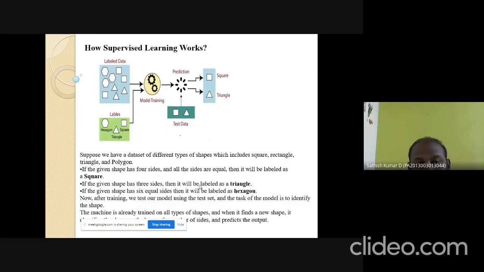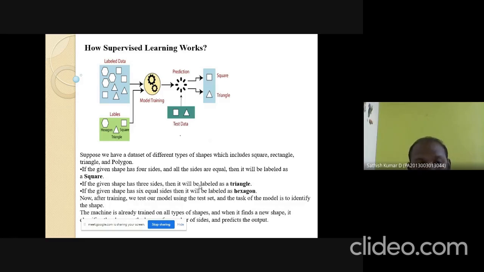Next, how supervised learning works. Here, we are going to give the labels to the model training. Labeling means here the hexagon shapes, square shapes, and triangle shapes are classified based on the properties of the shapes. For example, if the given shape has four sides and all the sides are equal, then it will be considered a square. If the given shape has three sides, then it will be labeled as a triangle. If the given shape has six equal sides, then it is labeled as a hexagon.